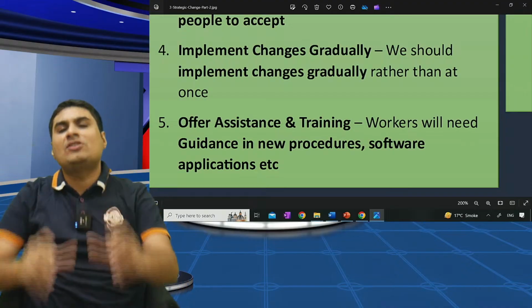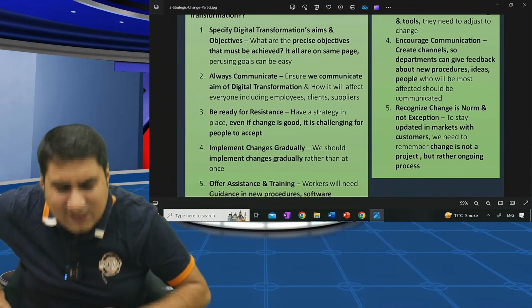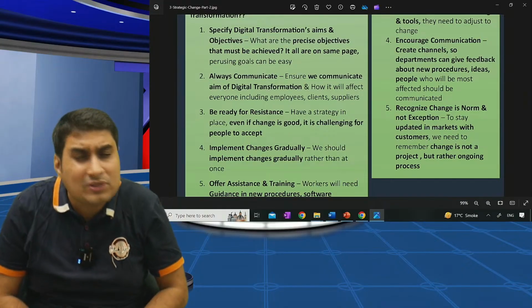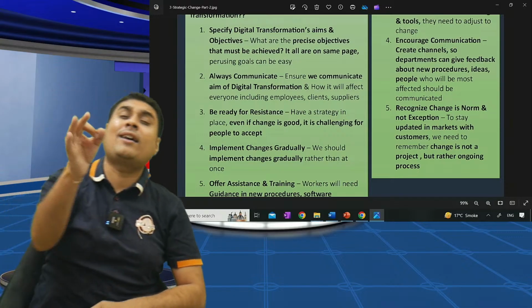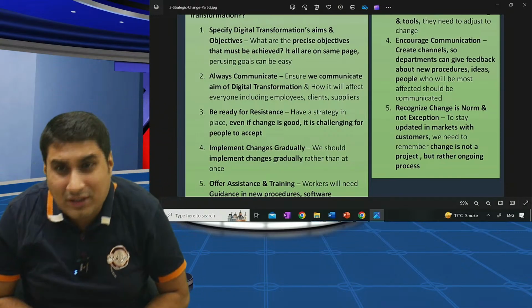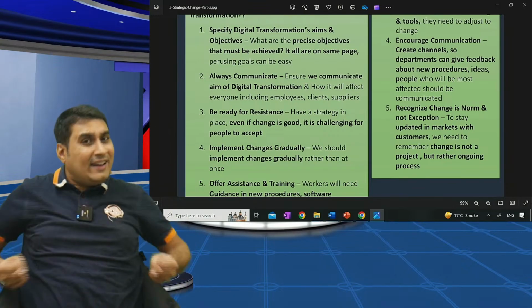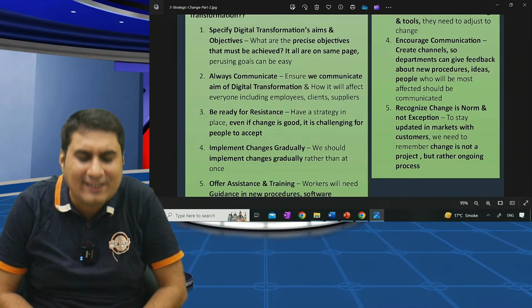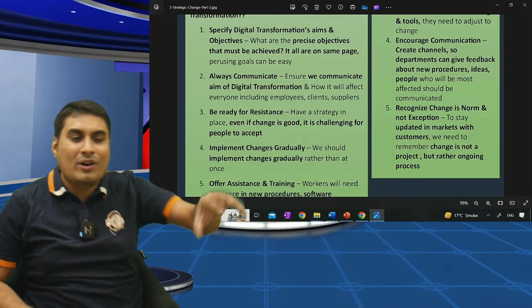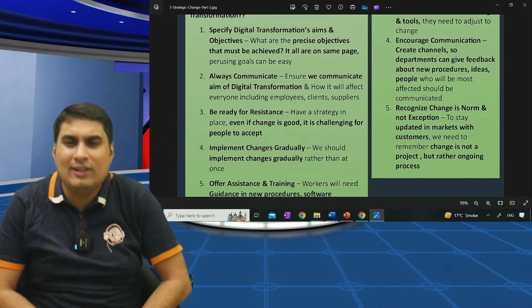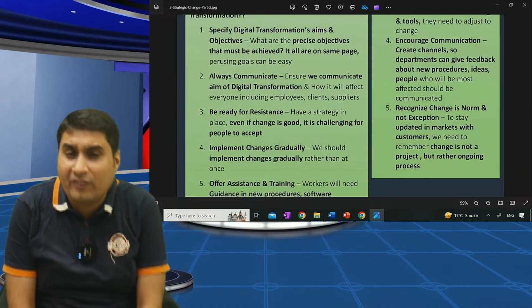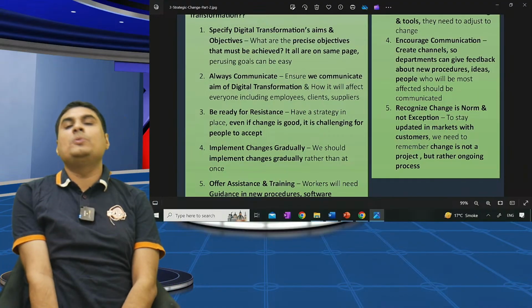So how to manage change during digital transformation? Very easy. Specify goals and objectives of transformation. Always communicate. When you communicate too much, be ready for resistance. But don't worry, slow down the speed if resistance is too much. Implement changes gradually. Offer assistance and training. I hope you are super clear.